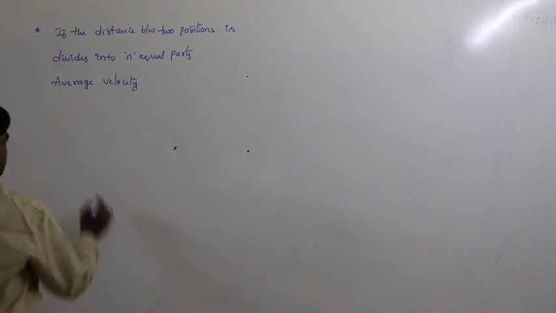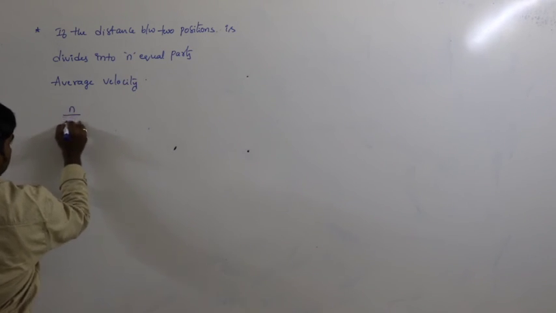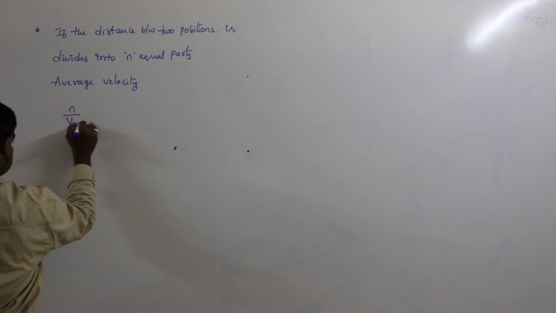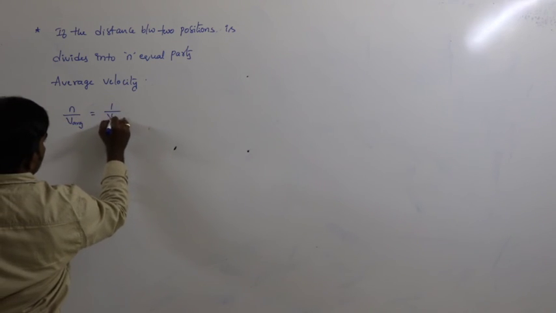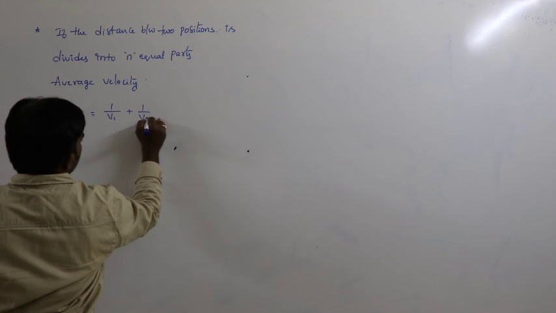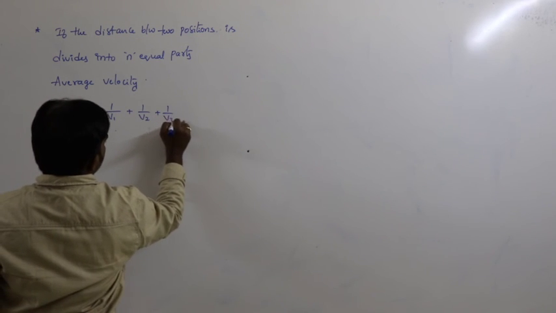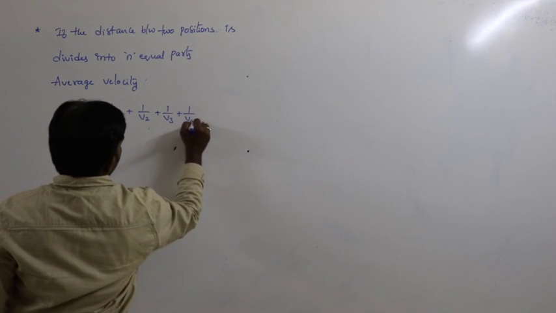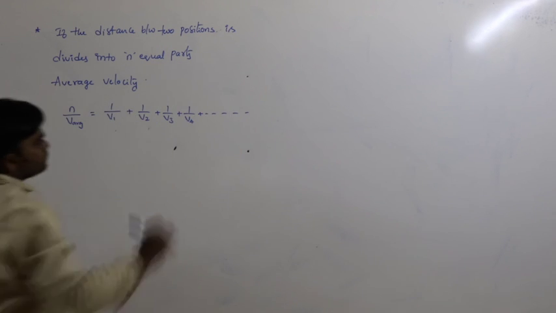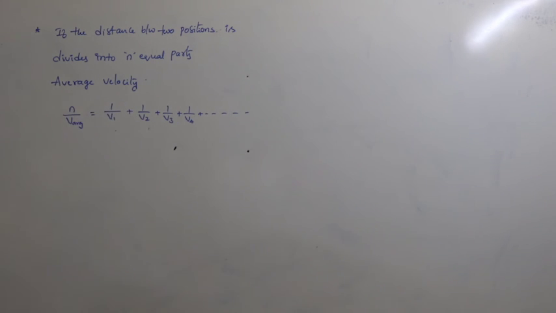can be written as the number of parts n divided by, v average is equal to n by 1 by v1 plus 1 by v2 plus 1 by v3 plus 1 by v4 and so on. This is the generalized formula.